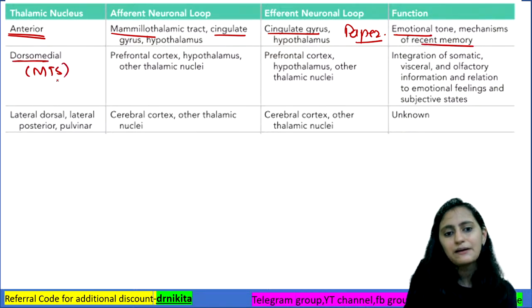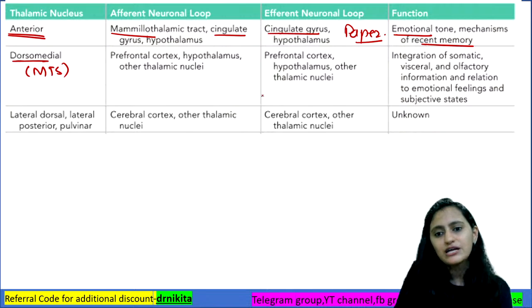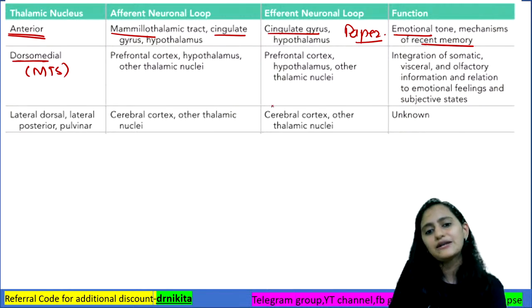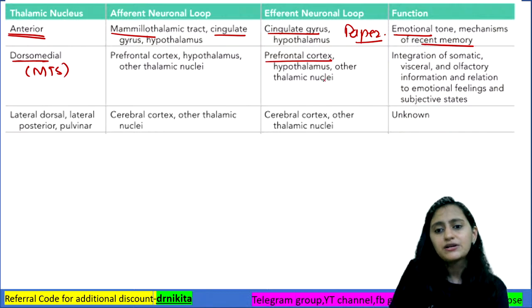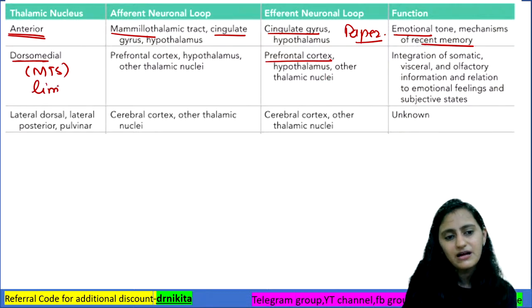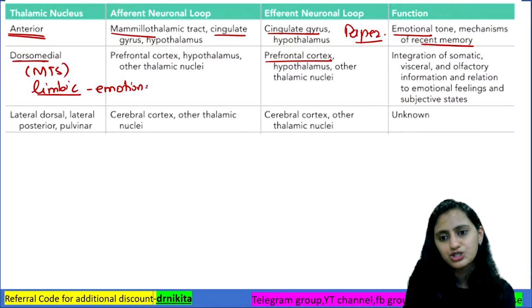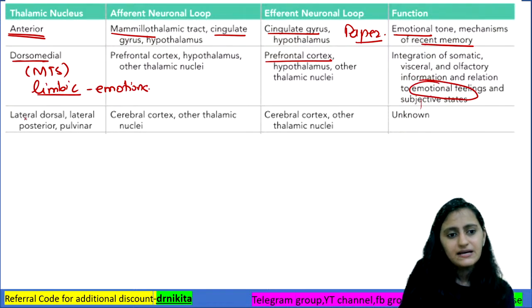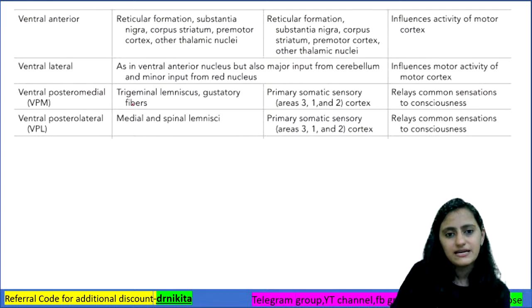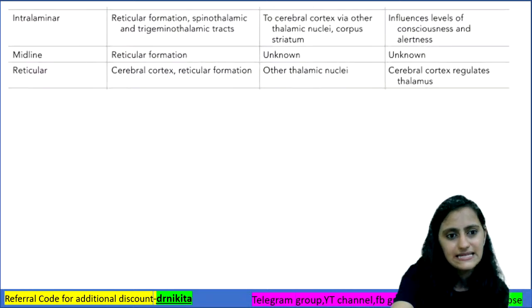Dorsomedial, so medial temporal sclerosis. It is related to your amygdala and all of those, and goes to the prefrontal cortex. In dorsomedial you have to remember the amygdala, that is the limbic system. It also controls the emotions, right? Emotional feelings are very important here. Lateral dorsal and so on are not important. Ventral we have already seen.